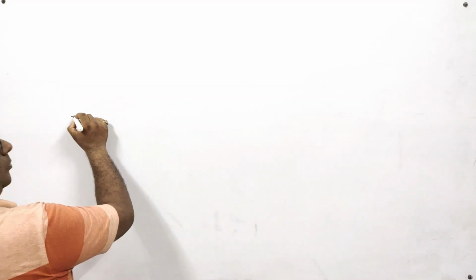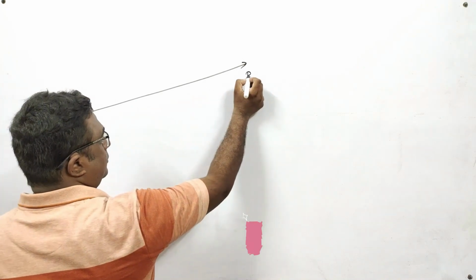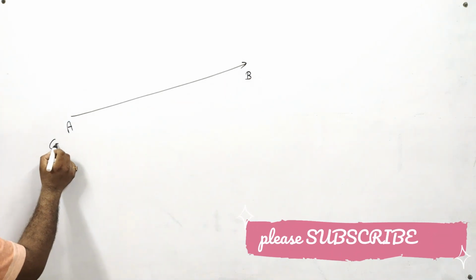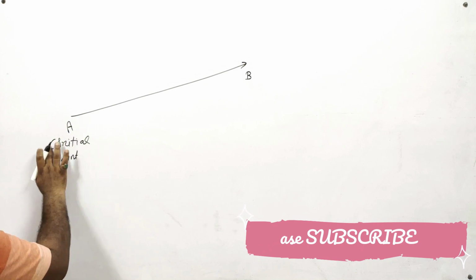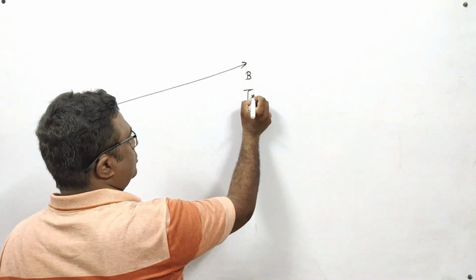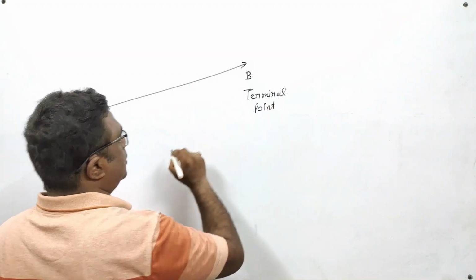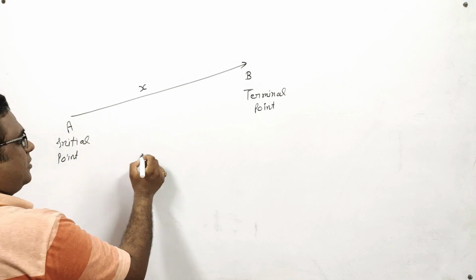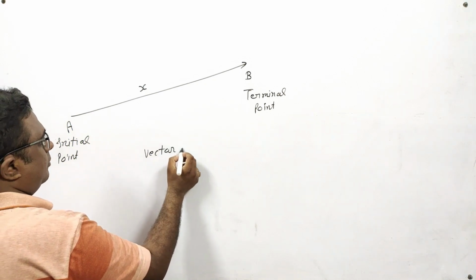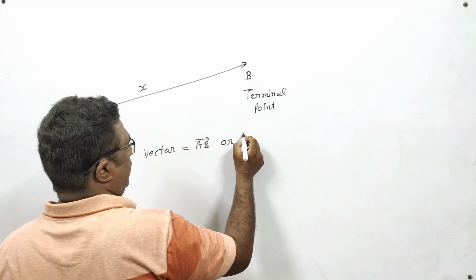Now students, let us see some more things about vectors. Suppose it is a vector and I am writing capital A here and capital B here. Then this capital A is called the initial point of the vector, and this capital B is called the terminal point of the vector. Suppose I am writing a small letter x here, then this vector will be denoted by AB vector or x vector.